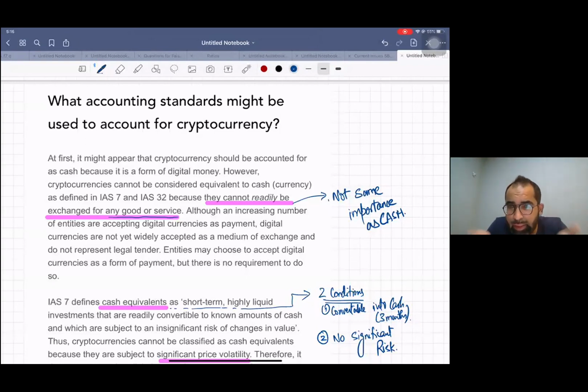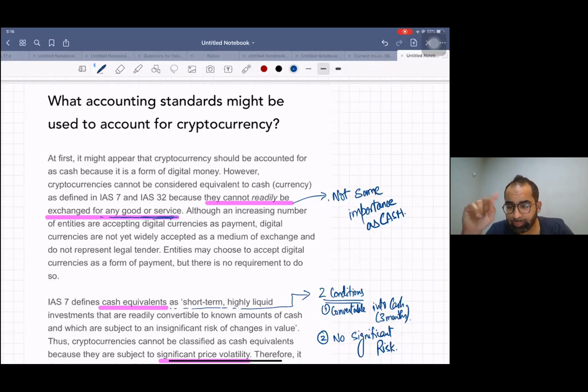It is even still banned in Pakistan, and maybe in many other countries. See the line: they cannot readily be exchanged for any goods or services. That's why you cannot call it cash.